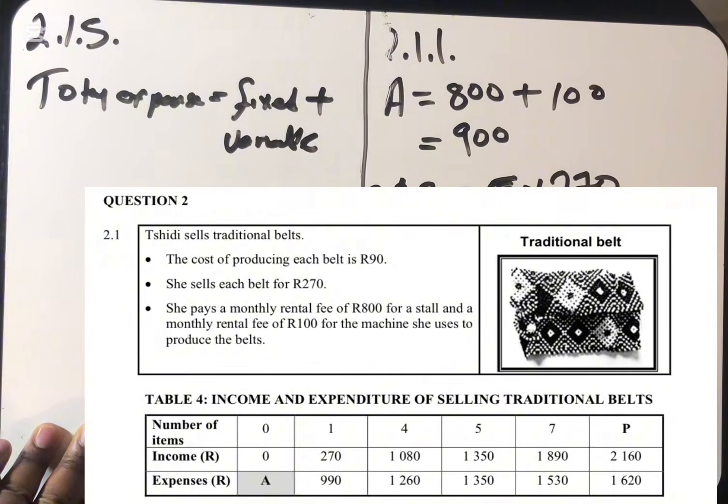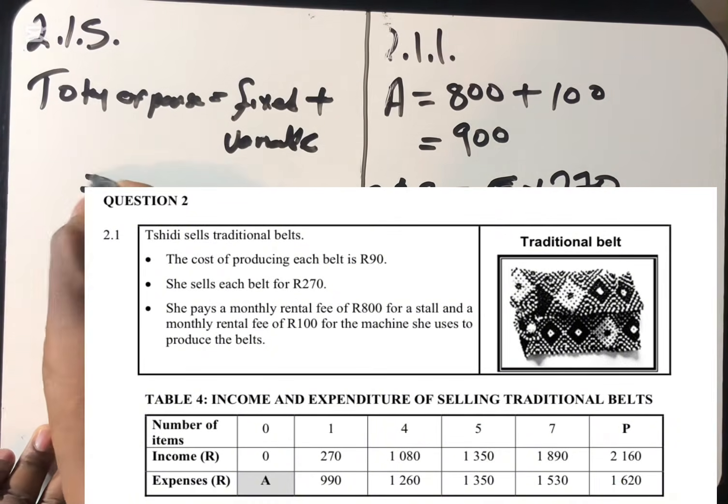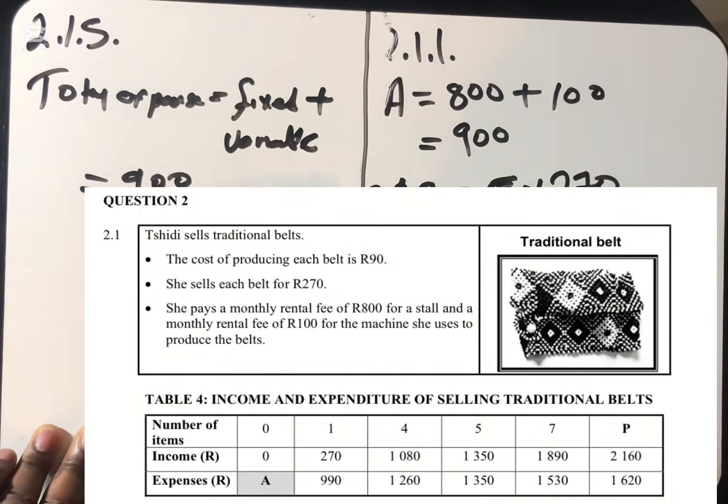Fixed plus variable. So in this case, our fixed is 900. We have calculated the 900 one. Plus the variable, now we have to check how much it costs her to make one belt. How much does it cost her to make one belt? It costs her 90 rands. Where do we get the 90 from? We go to the table, we can see that at 1 is 990. And we're saying that 900 is for the fixed cost. So 90 rand is going to be for a variable.